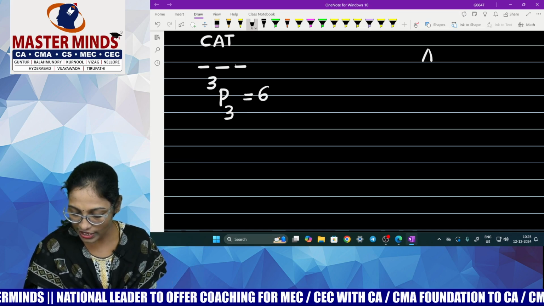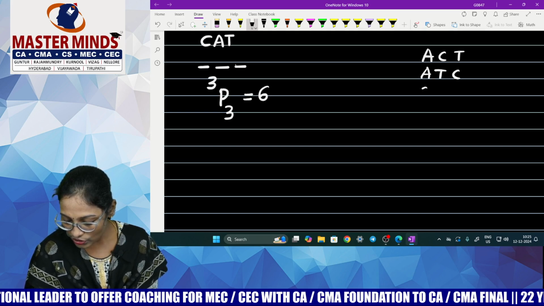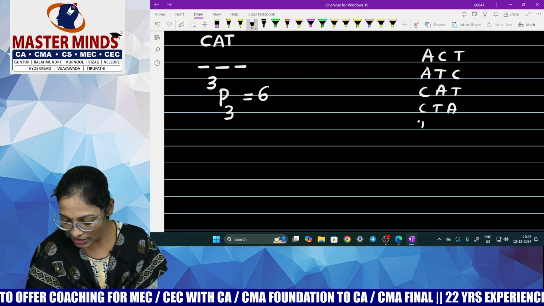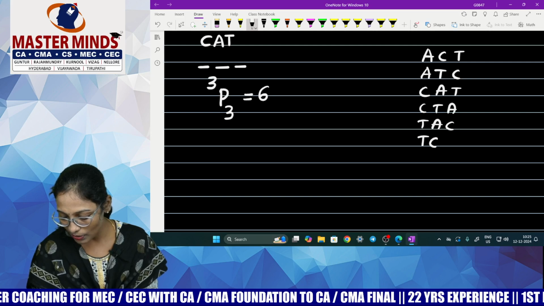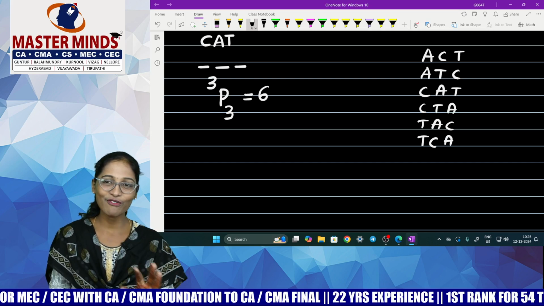I'll show you. ACT is my first word. ATC is my second word. CAT is my third word. CTA is my fourth word. TAC is my fifth word. TCA is my sixth word. So guys, 6 అయితే రాయగలను. I can't write 24 or 120.